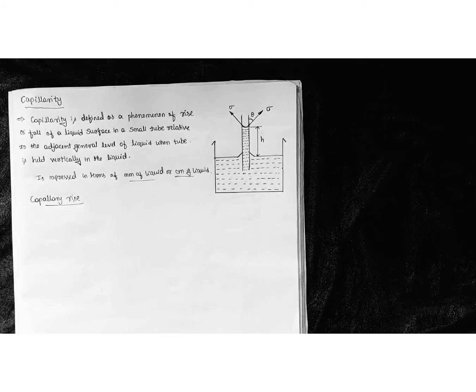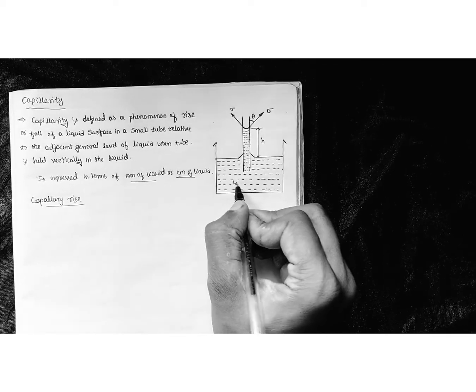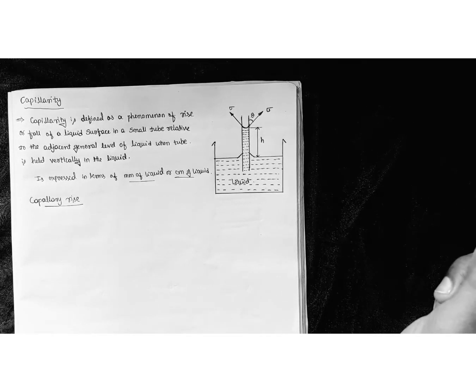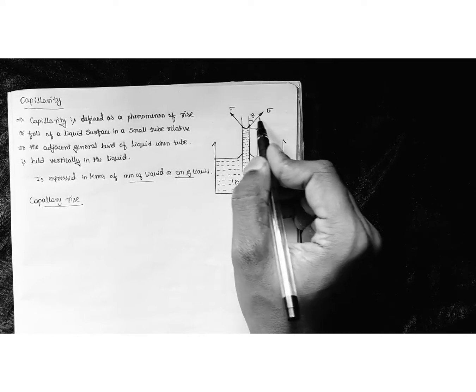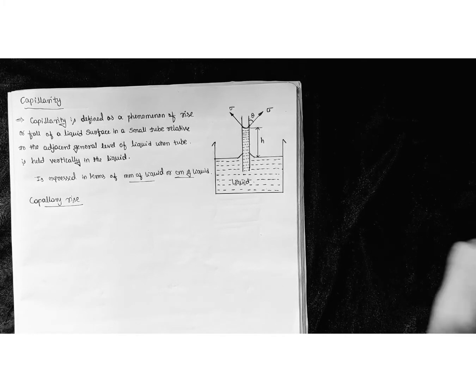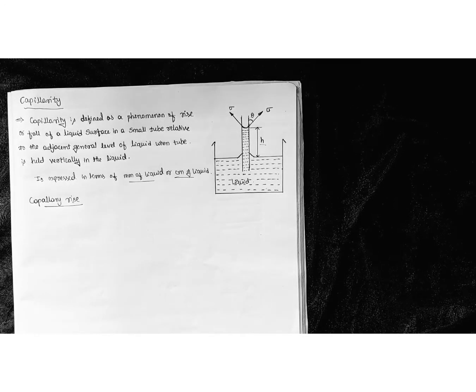So this is the case I have taken. Here consider a container consisting of a liquid. In this liquid container, we are placing a tube which is open at both ends. You can see it is open at both ends. When this tube is inserted into the liquid, some amount of liquid rise will take place. The height of the liquid raised inside the tube will be taken as h.